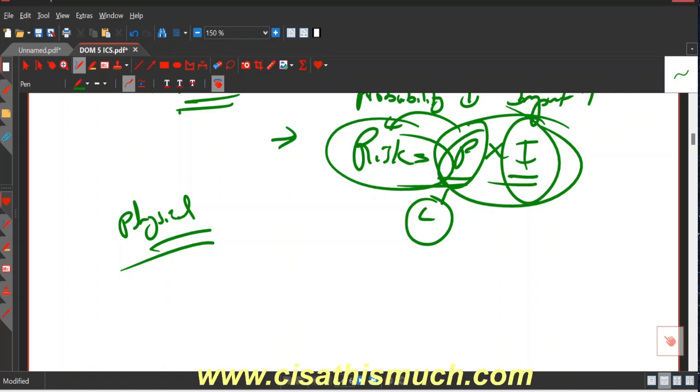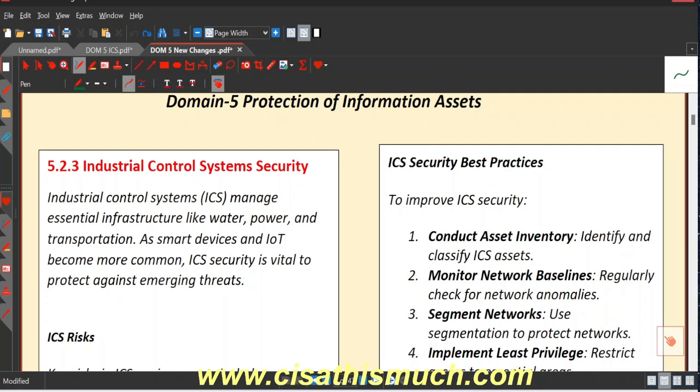Now we will also look at the theory part of what exactly is mentioned by ISACA, right? All right, so let's look at the theory part of industrial control systems security, 5.2.3. Here they mainly discuss ICS risk and ICS controls, your ICS risk and the ICS security best practices, right? So, industrial control system security.